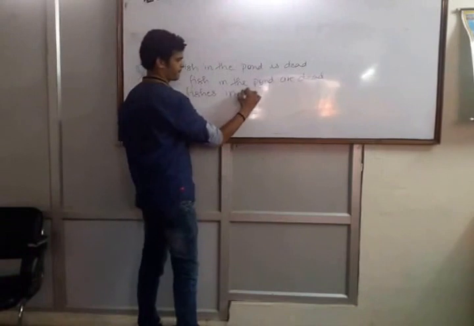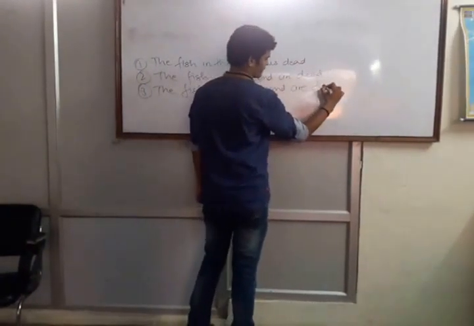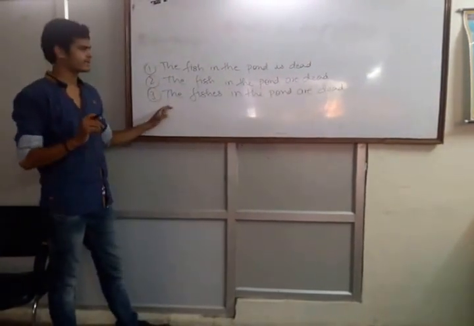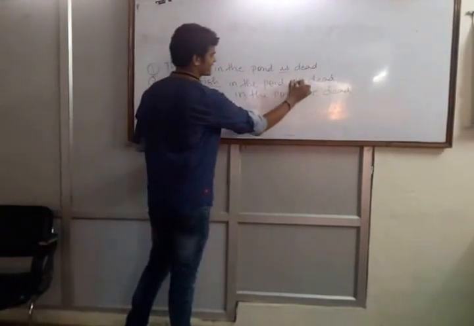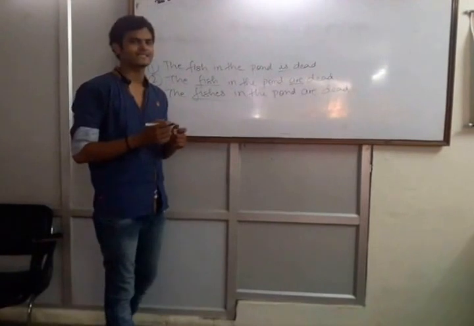The third sentence is, the fishes in the pond are dead. All the 3 sentences are similar. The only difference is fish, fishes, is, are.